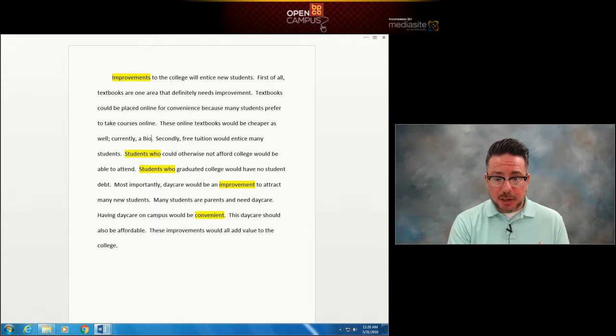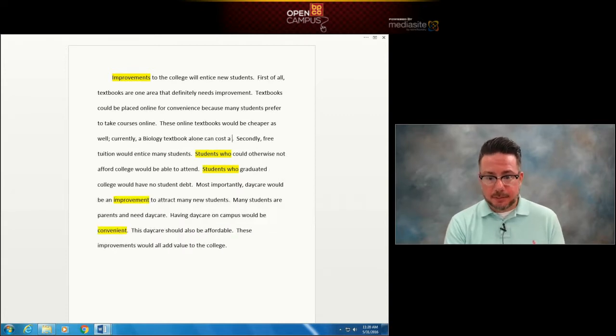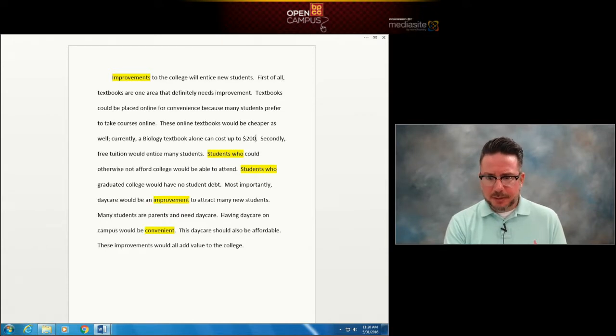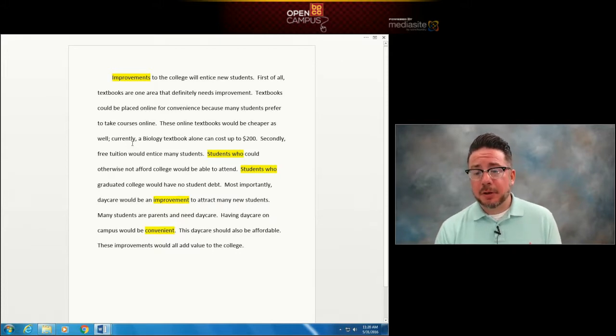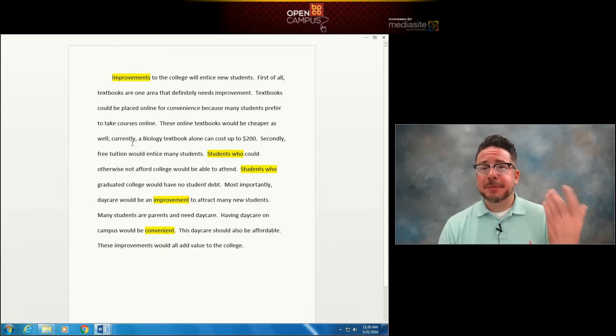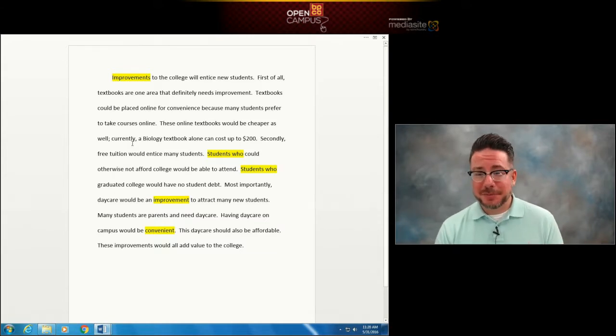So I'm going to add a semicolon because these two sentences are related, and this will add a little variety to our sentence structure. Currently, a biology textbook alone can cost up to $200. That's a specific example that I've heard some of my students mention in class, so I included that. I think that's a memorable detail.